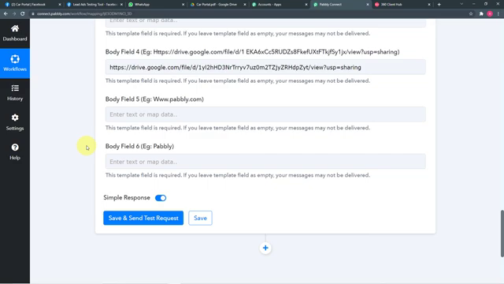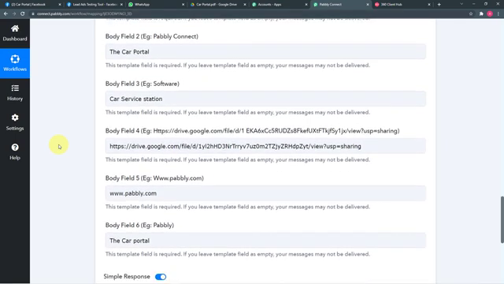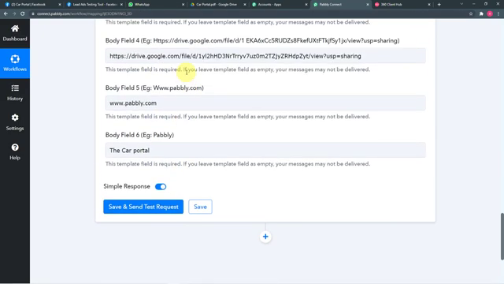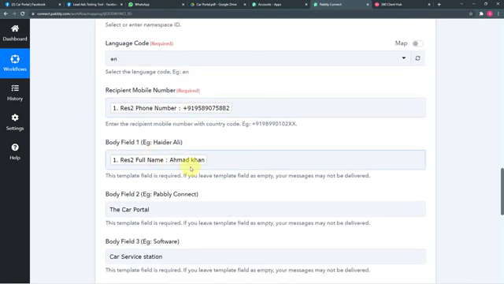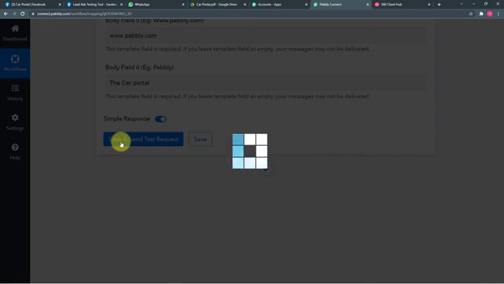So guys, I have filled all other details like this also. And now when I click here on save and send test request, this data will be delivered as a new message on the WhatsApp account of this person, Ahmed Khan. Okay. So let me click here on save and send test request, and you will see this data that we have